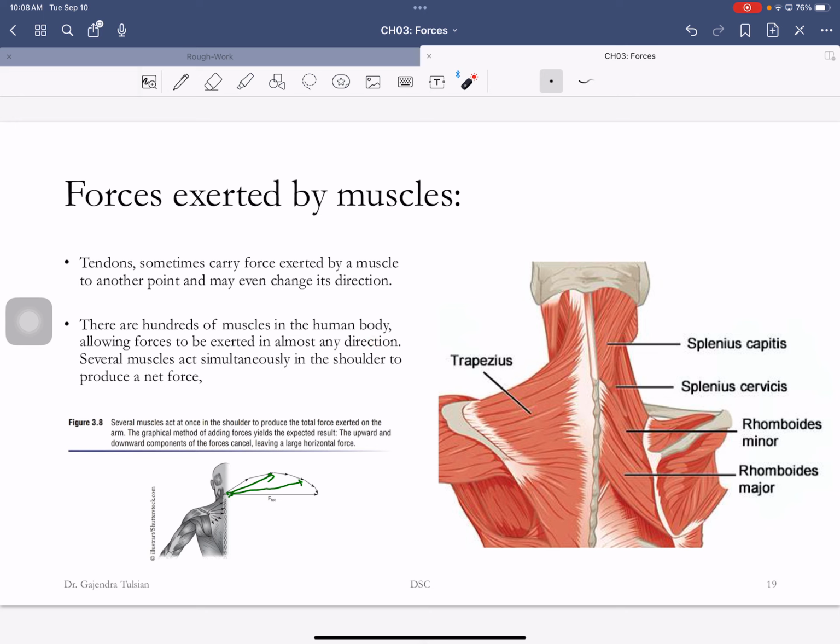Now, we talked about this in the introduction. The more muscles are involved, the less efficient you are. So, you guys remember what is the maximum efficiency of the human body? 20%. Very good. And swimming on the surface is 2%. Remember? And so, when more and more muscles are involved, your efficiency goes down.